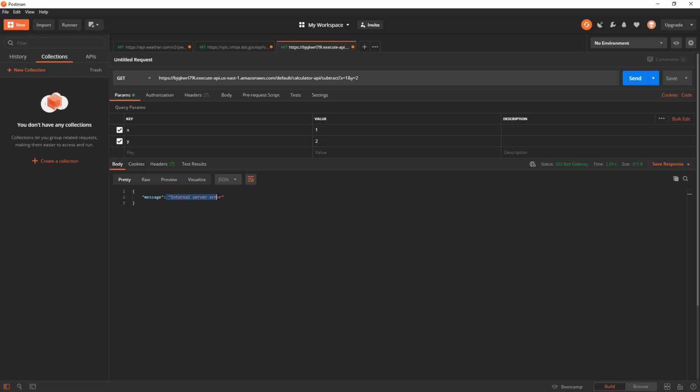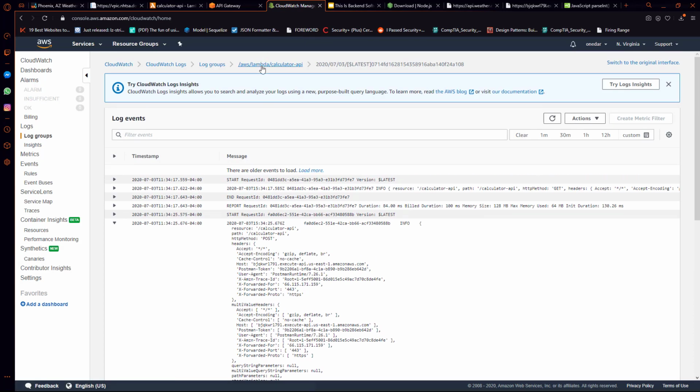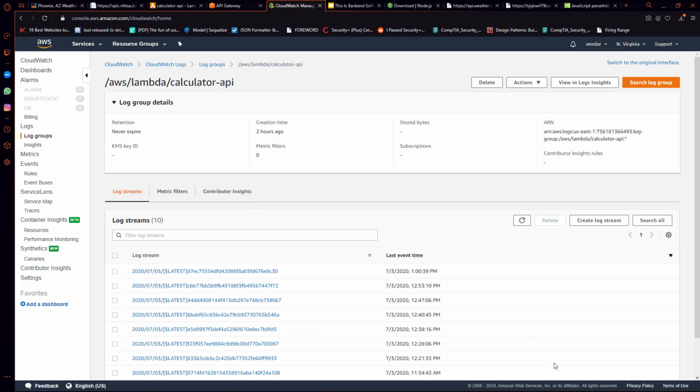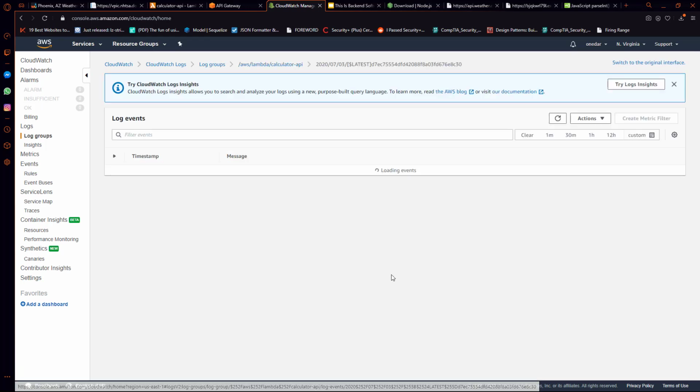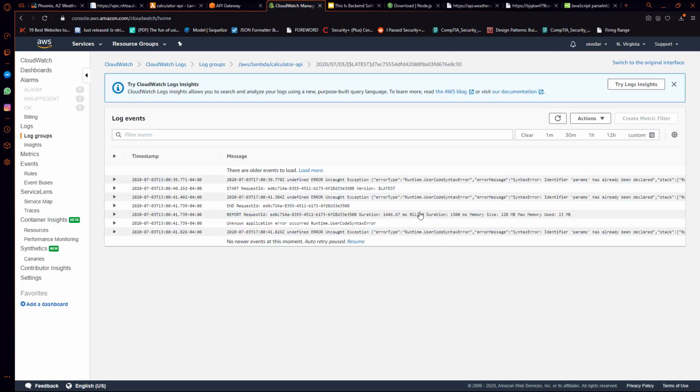Okay, so we actually got an internal server error, which is, I suppose, good from a learning perspective, so we can figure out how to debug this. So let's go back to CloudWatch and see if we got any error messages whenever this code is run. We'll go to CloudWatch and go back to our log stream. We'll look for our latest event time, make sure we refresh to get the latest, and then we should actually see some errors.